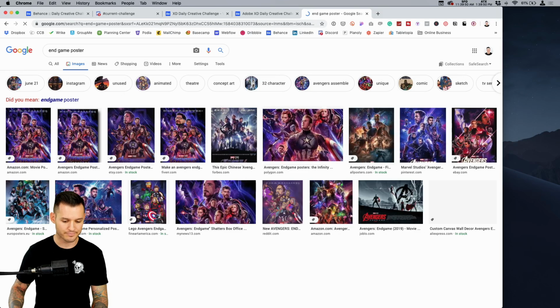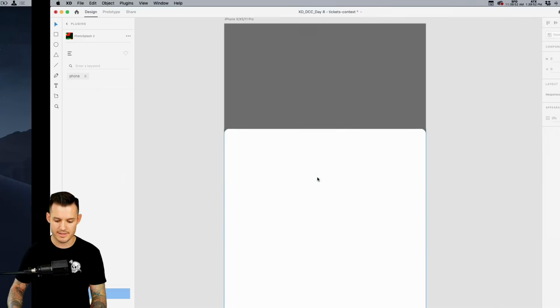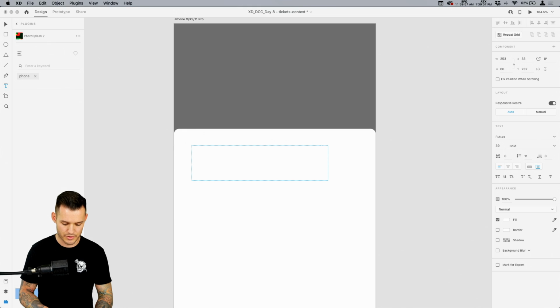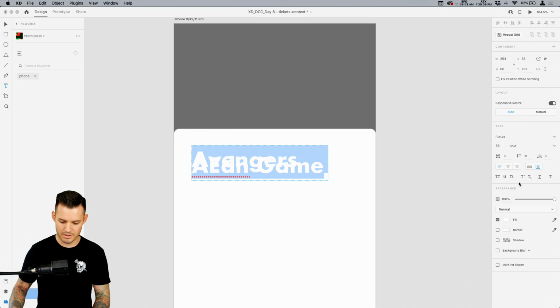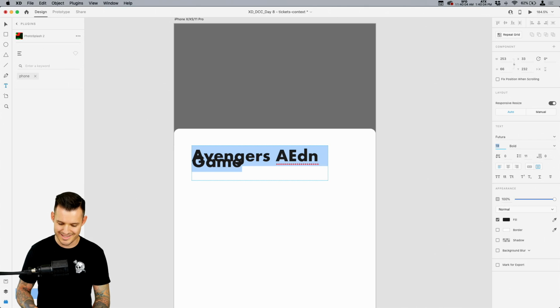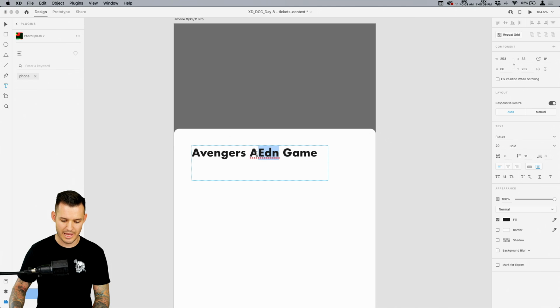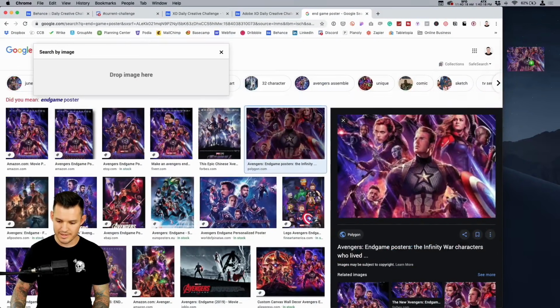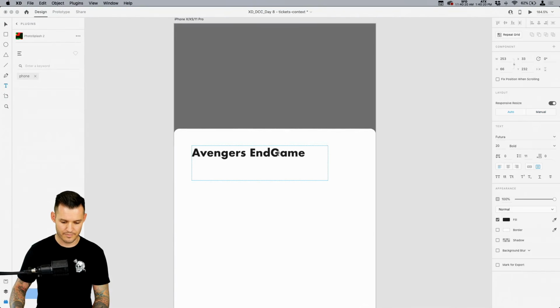Okay, so let's just grab an image like this. We'll make sure we get that. Let's put some text in, and we'll write Avengers Endgame. Let's make sure that we can see our text by giving it a color. Let's bring the size of this thing down. It doesn't need to be that big. And let's make sure we spell endgame correctly. Is endgame one word or two words? Let's make it one word. Well, let's go see, because we have a poster right over here. So yeah, it's definitely one word. Let's do that. And we should not capitalize the G for game.